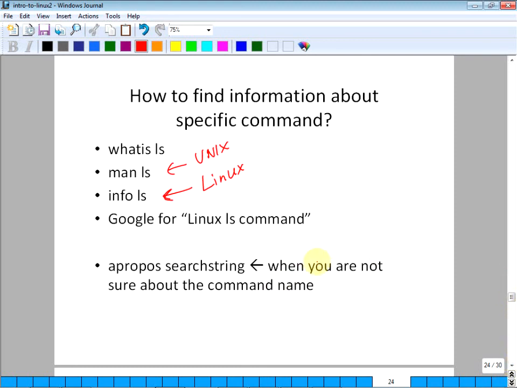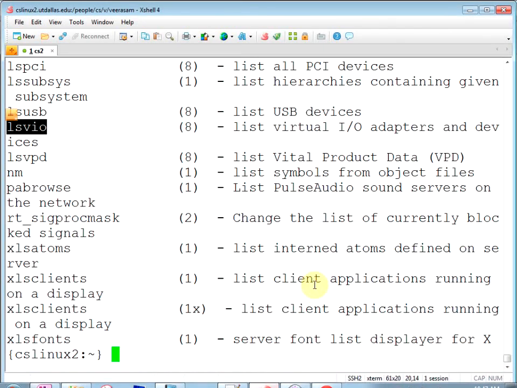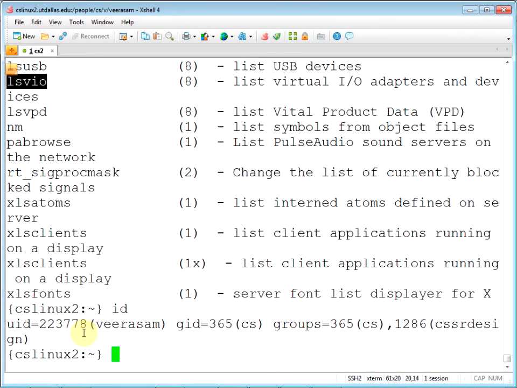That's for additional information. Of course, you can always Google for it. Linux ls command, it will give you nice documentation and explanation, and so on. So we covered a lot of these things already. Each user has a user ID and can belong to multiple groups. You saw that here when I did id. See, that's a user ID, that's a username, that's my default group ID, but I can be in additional groups too.